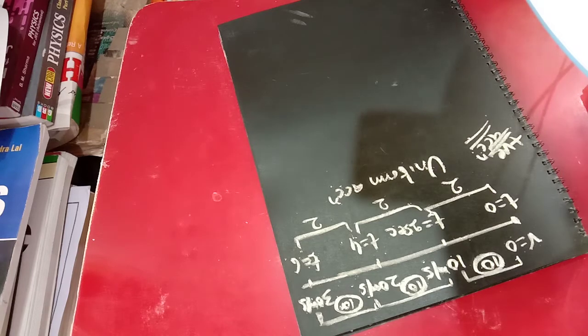Look, suppose a body is falling freely under gravity. What happens? At that initial point the velocity was 0, and as it is coming down towards the surface of the earth, you will find the velocity gradually increases. That increase in velocity takes place by equal amount in equal interval of time.